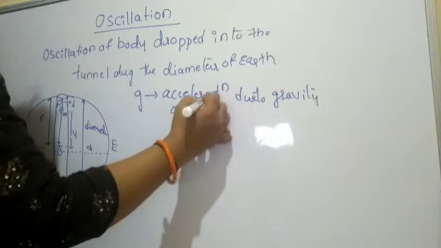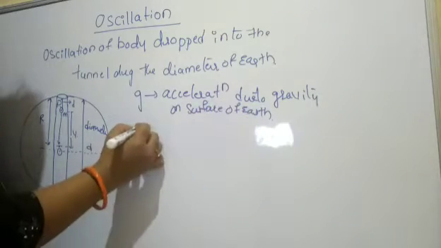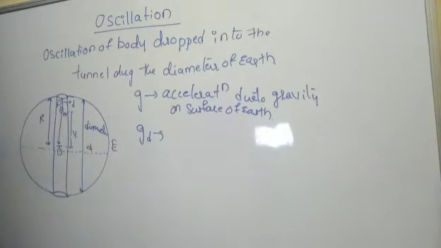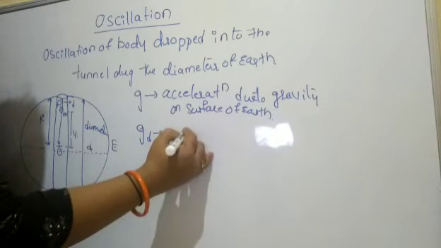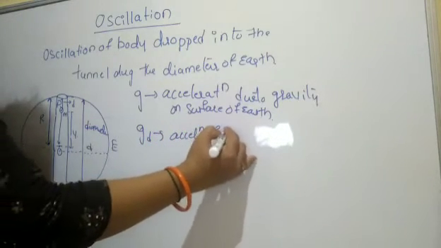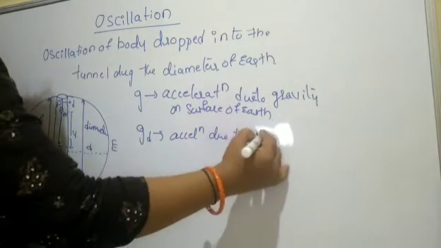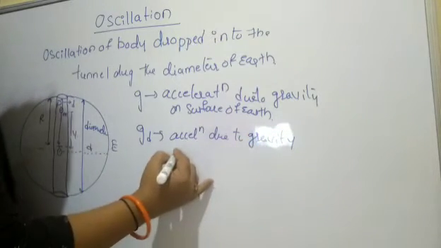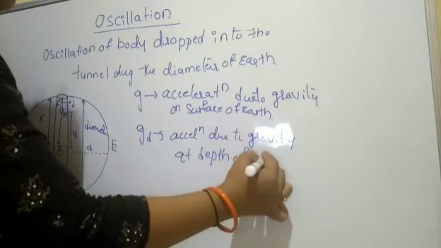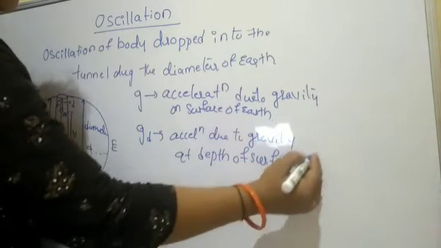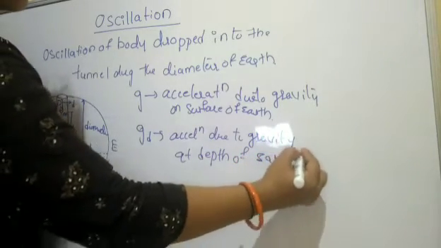Any body on the surface, like all of us standing on the earth, is due to the acceleration due to gravity. g_d is the acceleration due to gravity at depth, just below the earth's surface.